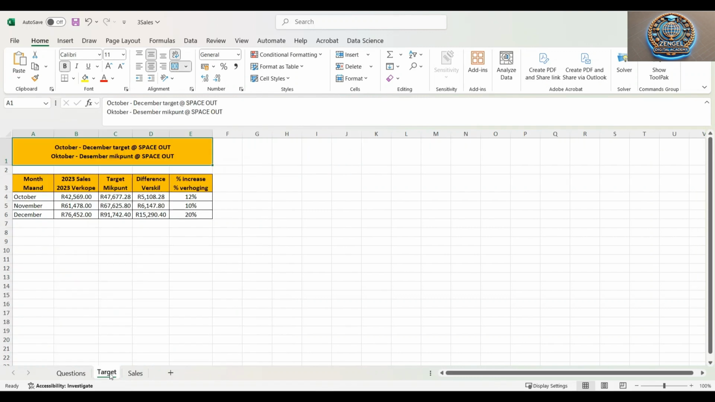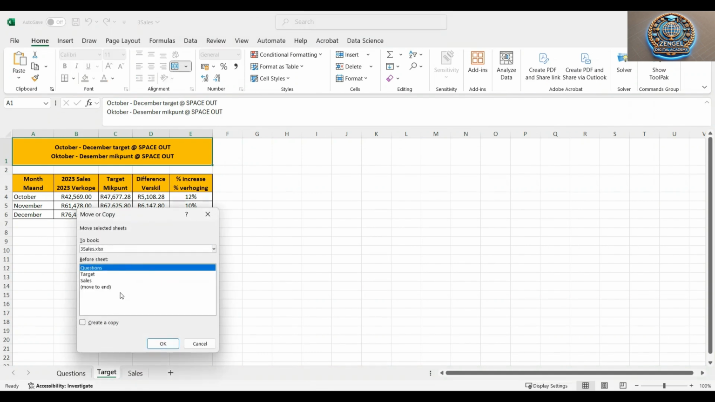So to move, you need to right click on your mouse. You need to press the right button, which then you'll see this pop up, and then we need to go to move or copy. Click on that. Currently it's on questions, so you can hover over any of these. We want to go to target because we want to move target to a new workbook.